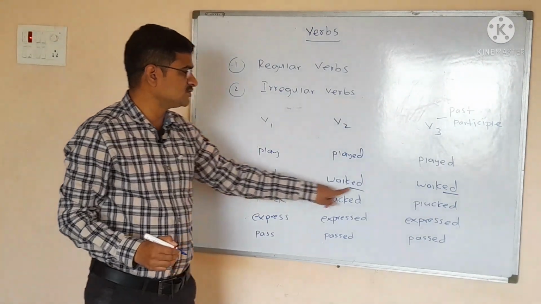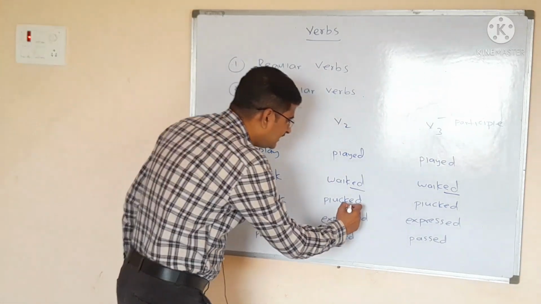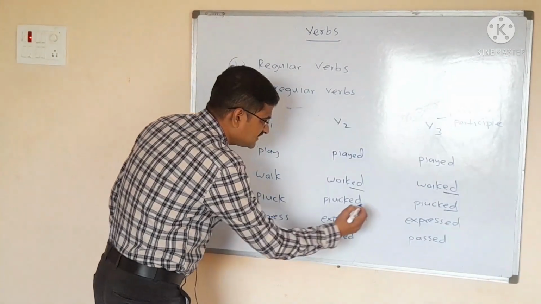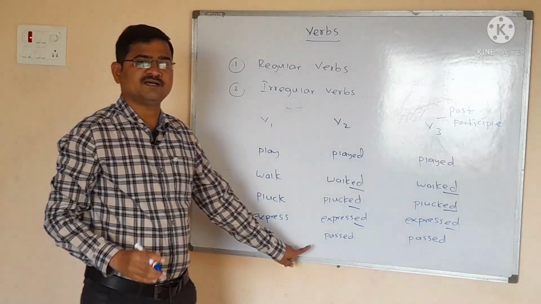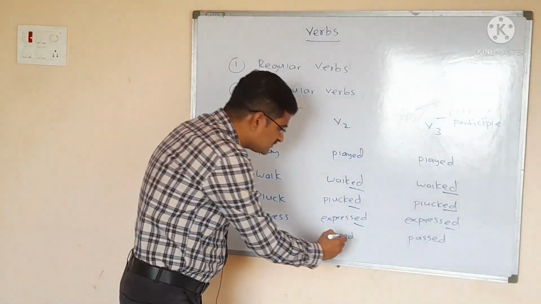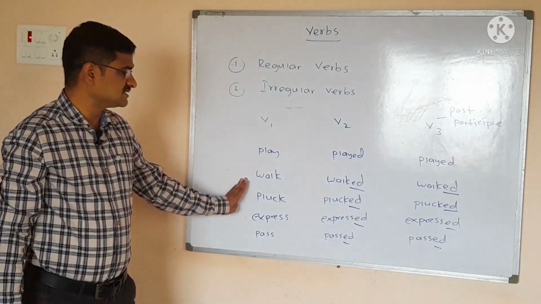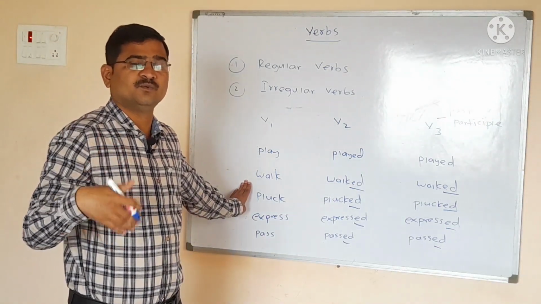Okay, walk, walked, walked. Pluck, plucked, plucked. Here we have added ed, here also we have added ed. Express, expressed, expressed, ed. Okay, then pass, passed, passed. So here also we have added ed. So all these examples are the examples of regular verbs.